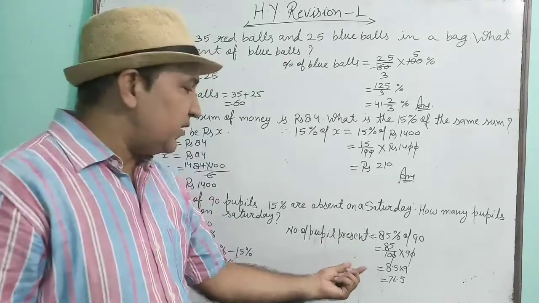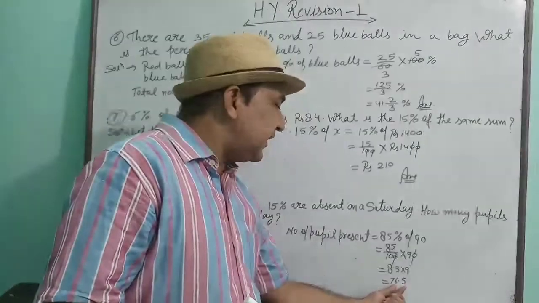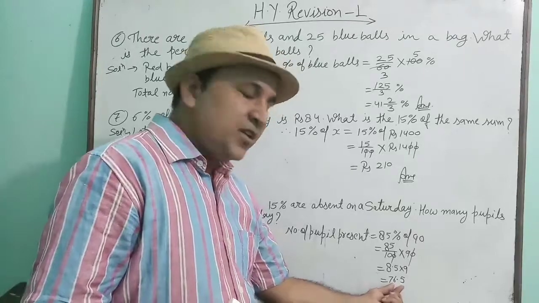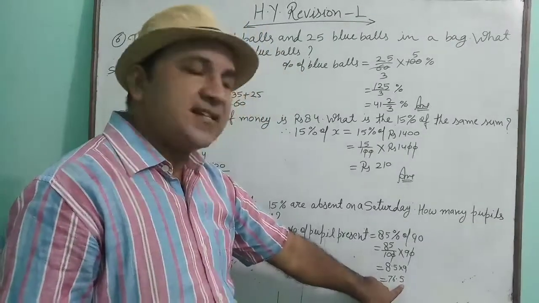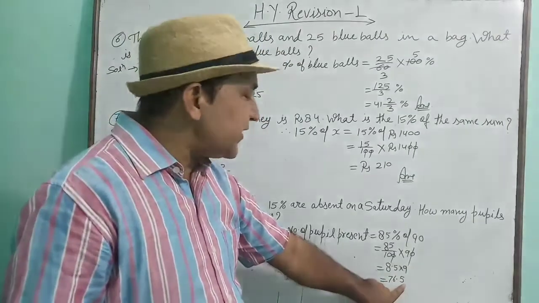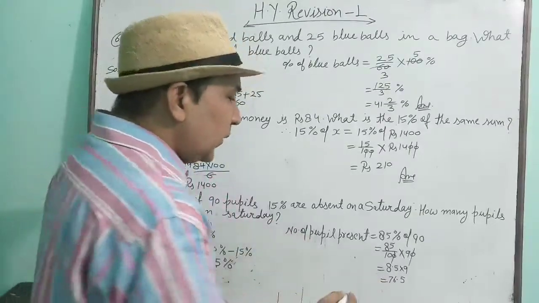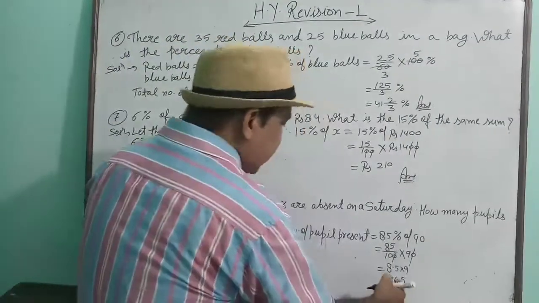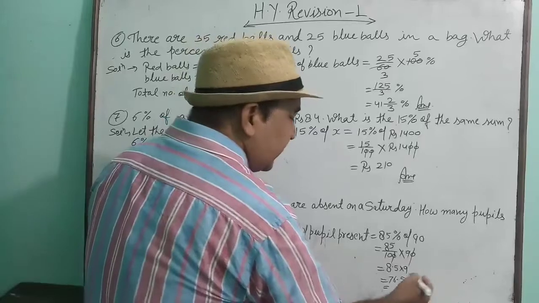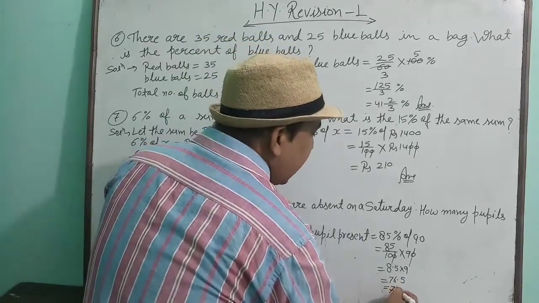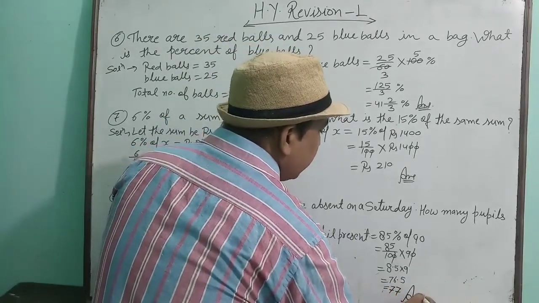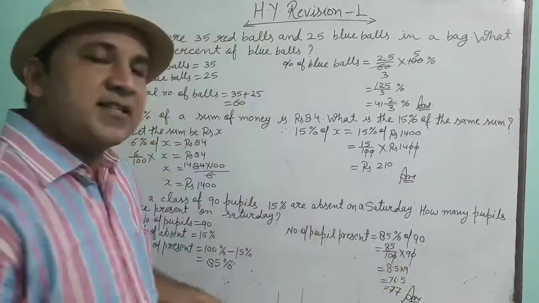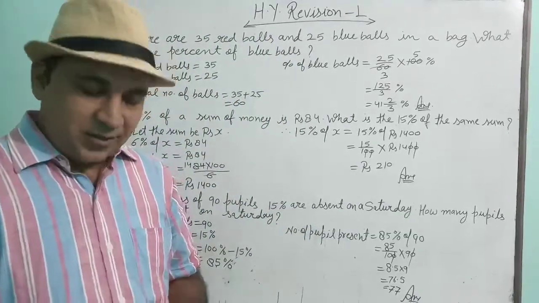I hope you know what will be the round off, means nearest whole number of this. We have to remove this decimal number. After decimal there is 5. We know that if after the decimal there is 5 or more than 5, then 1 is added in the previous number. That means 77 will be your answer.